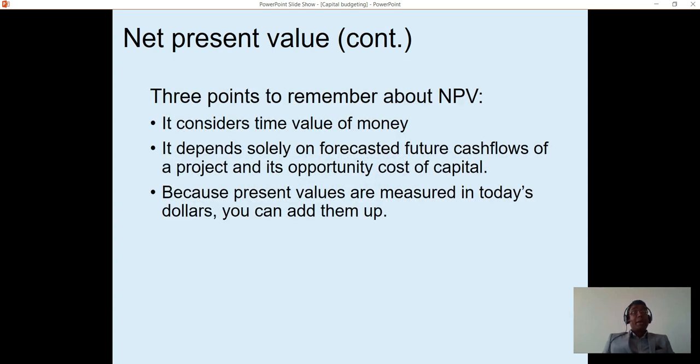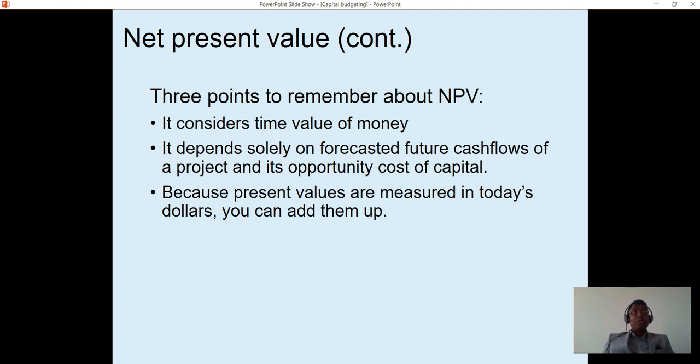Three points to be remembered about NPV. First of all, it considers time value of money. That means it recognizes that $1 today is worth more than $1 tomorrow, because today's dollar can be immediately reinvested to generate earnings. It also solely depends on forecasted future cash flows and opportunity cost of capital, so it's not affected by the firm's choice of accounting method or profitability of the projects.